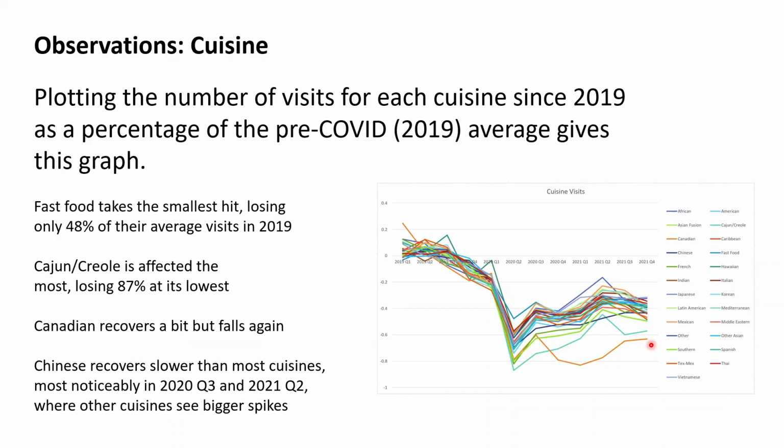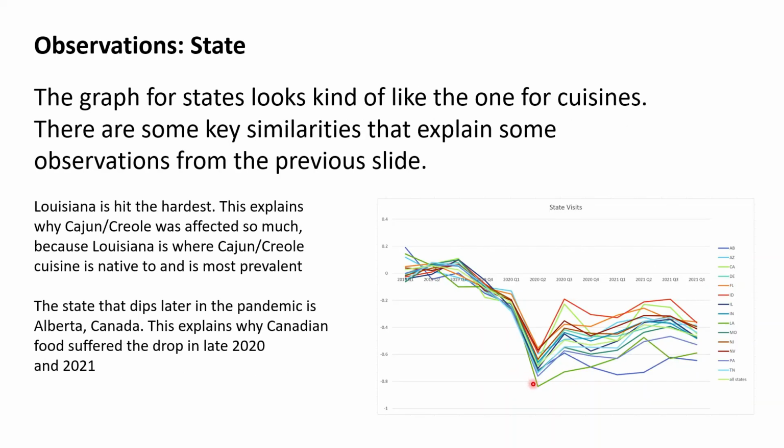If you go back to the previous slide, this aqua line and this green line are both hit the hardest. That makes sense because Cajun Creole is native to Louisiana, like New Orleans, so it's also where it's the most prevalent. That's why Cajun and Creole took the biggest hit, because Louisiana took such a big hit.